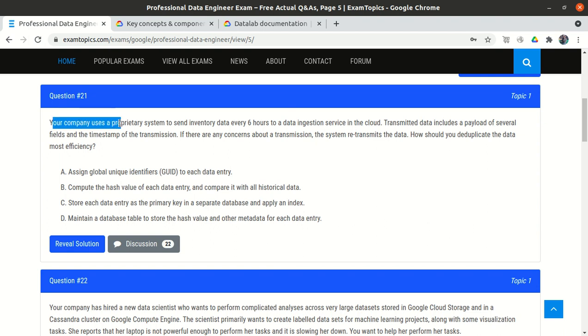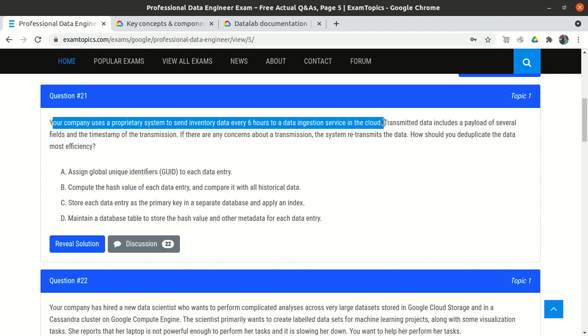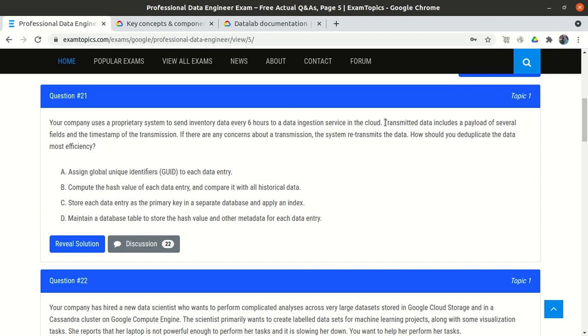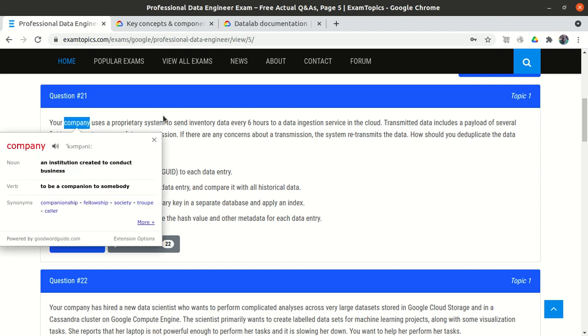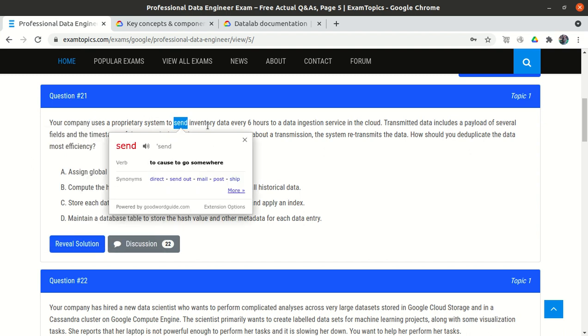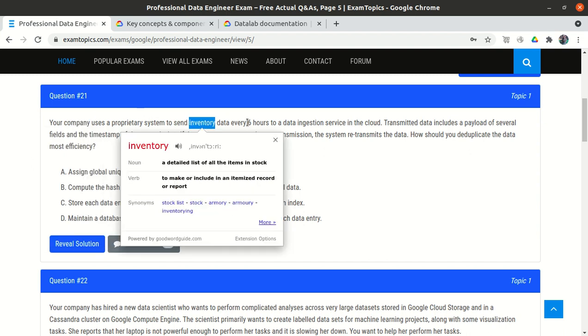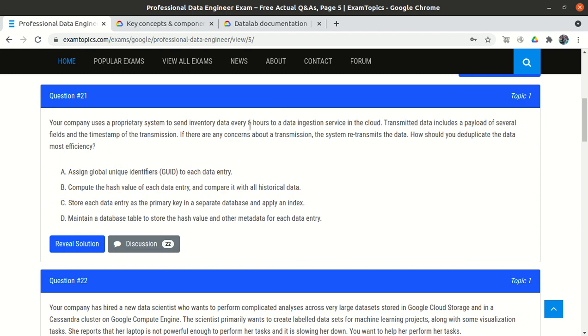Your company uses a proprietary system to send inventory data every 6 hours to a data ingestion service in the cloud. Okay, so we have one company, and that company sends inventory data, that is some database, every 6 hours. So it is not real time data, so the data will be sent after every 6 hours via the ingestion service into the cloud.